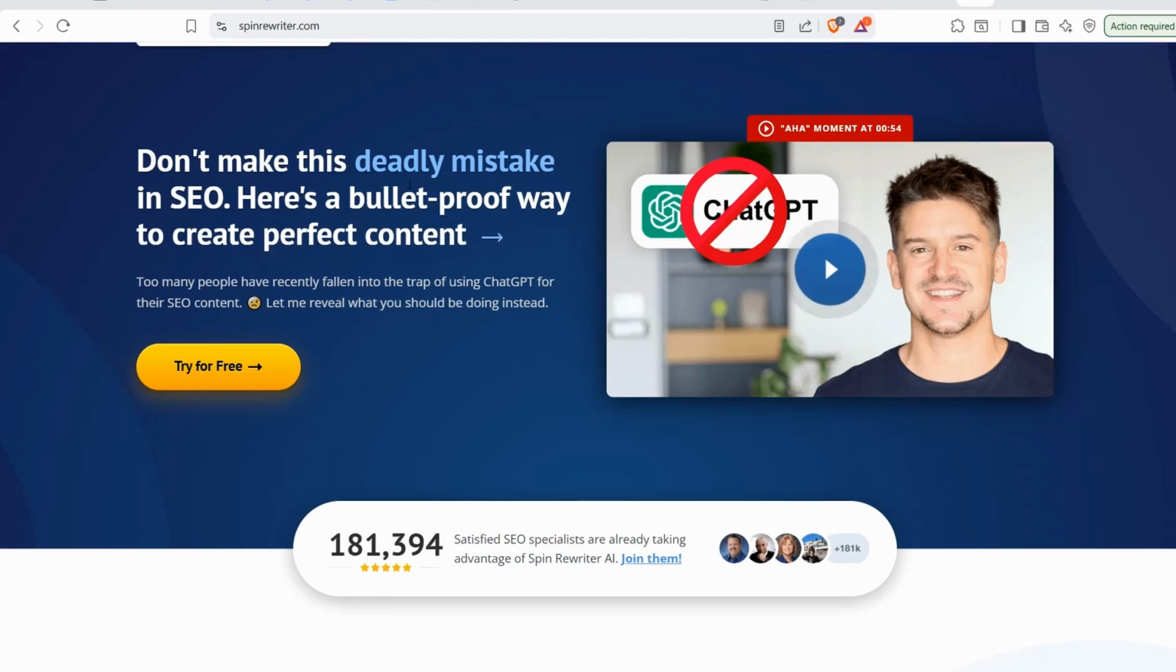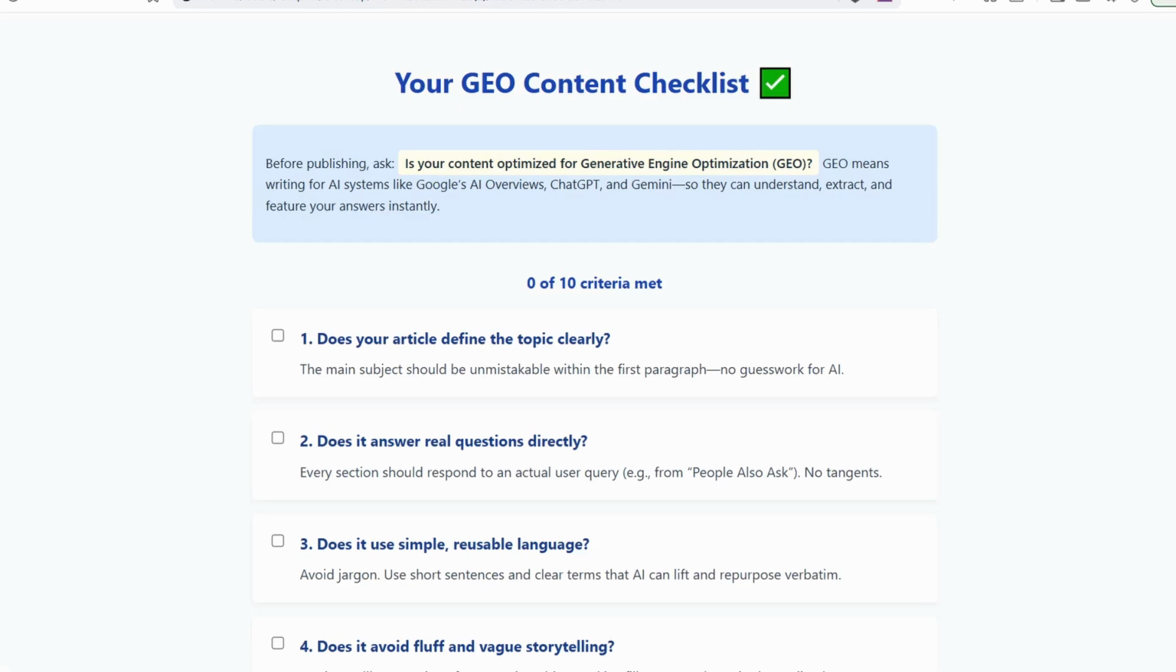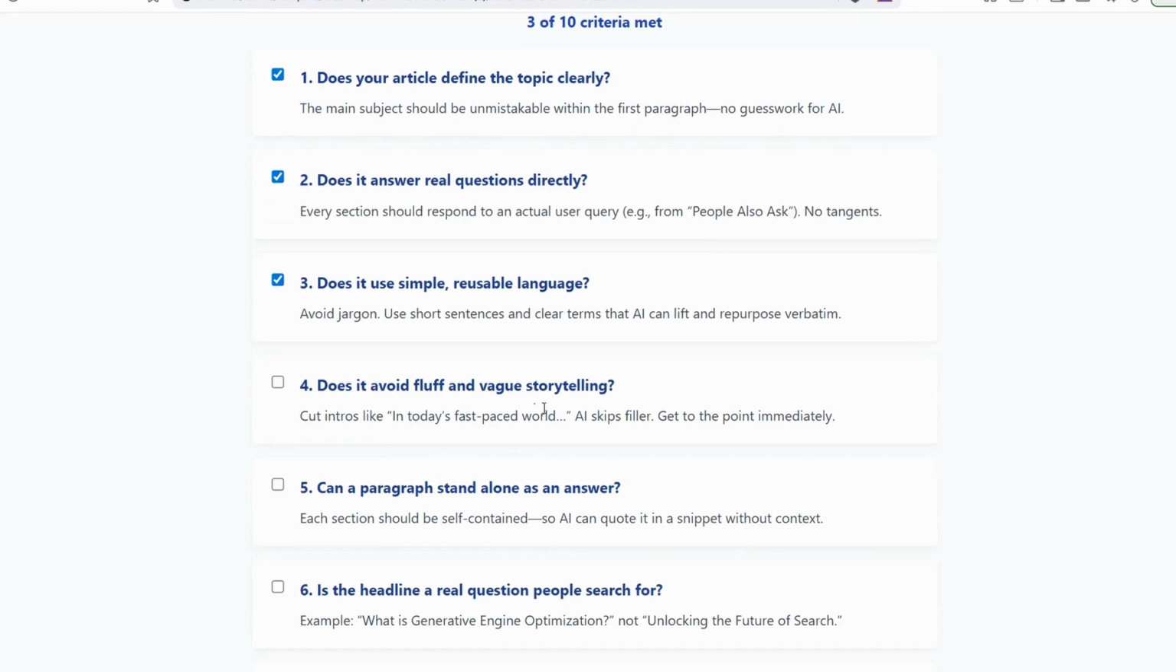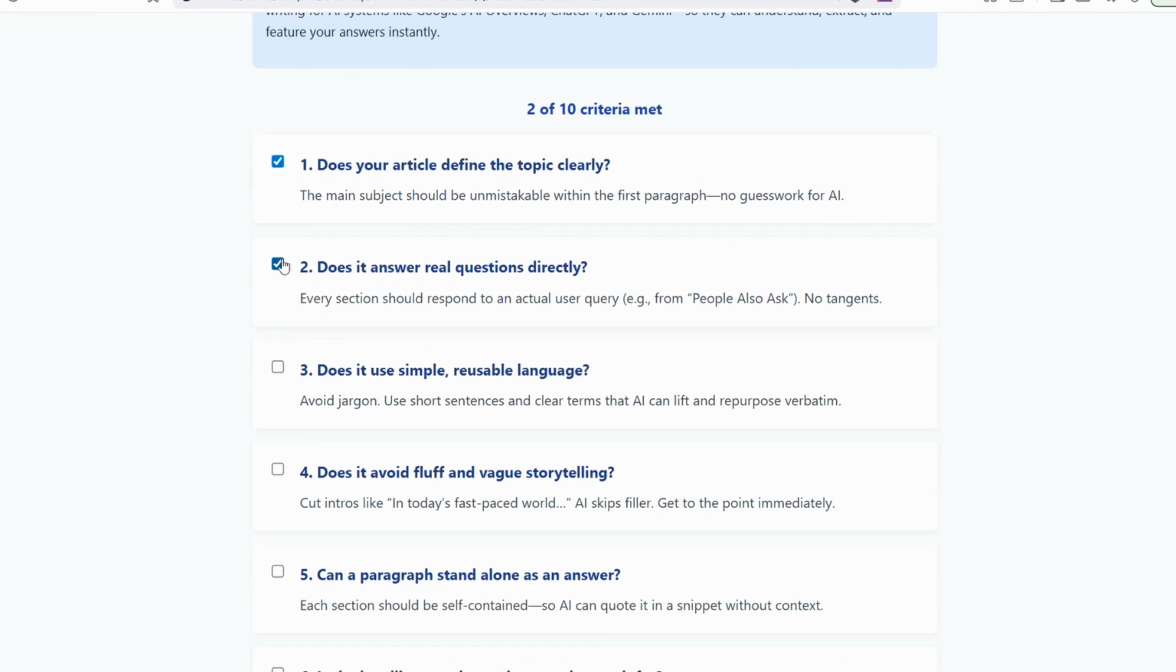And the last tool you can depend on to finalize your journey as you shift from SEO to GEO is this done for you and free checklist. Here you can make sure that your content is optimized for GEO or not. Here you can answer these questions. Does your article define the topic clearly? Does it answer real questions directly? Does it use simple and readable language? Does it avoid fluff and vague storytelling? Can a paragraph stand alone as an answer? And so on and so forth, to make sure your piece of content and your blog post are optimized for GEO.